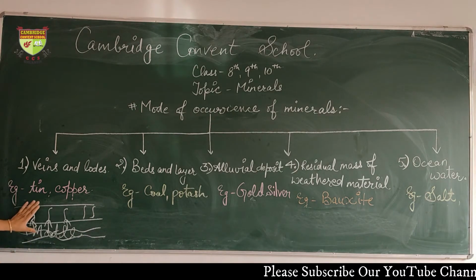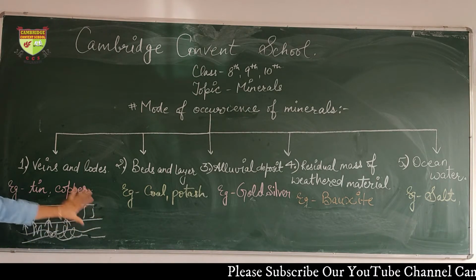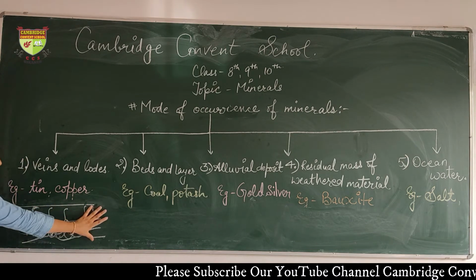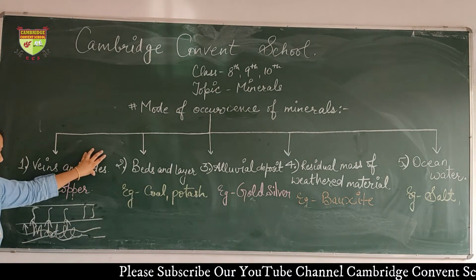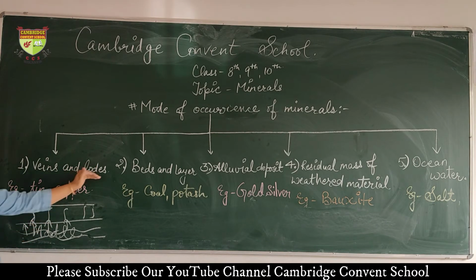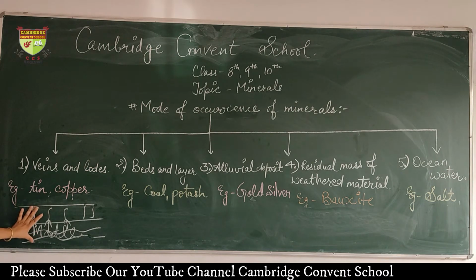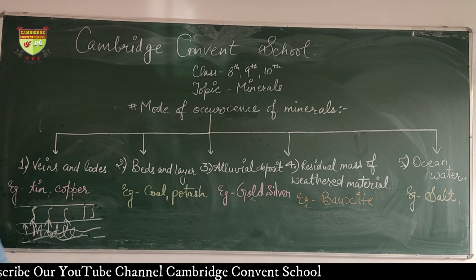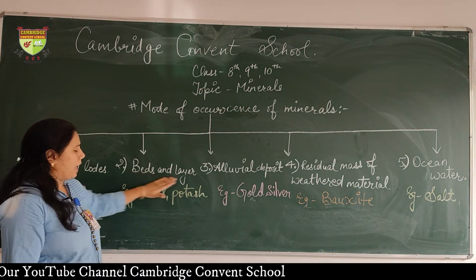Now when minerals are formed in a small amount, they are known as a vein. When minerals are formed in a large amount, they are known as a lode. Once again, I am repeating: when minerals are in a large amount, they are known as a lode. When minerals are in a small amount, they are known as a vein. Examples are tin and copper.